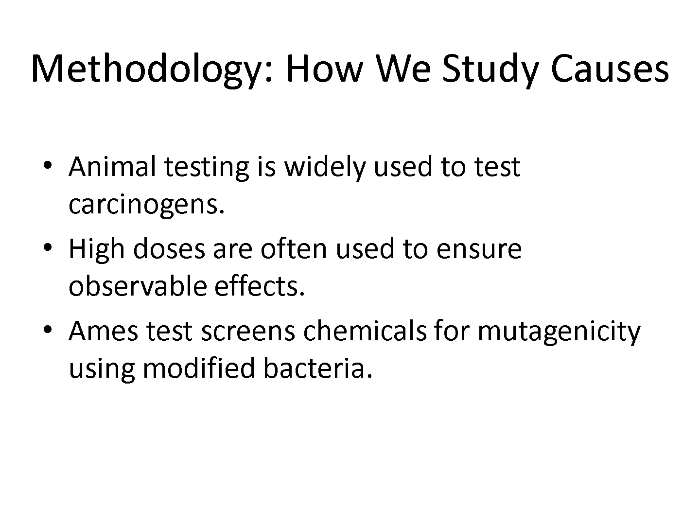The Ames test is another key method. It uses bacteria engineered to detect DNA mutations. A positive Ames test suggests that a chemical is likely to be a mutagen and possibly a carcinogen in humans.